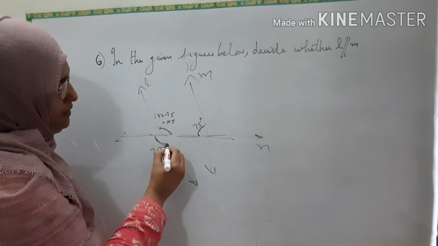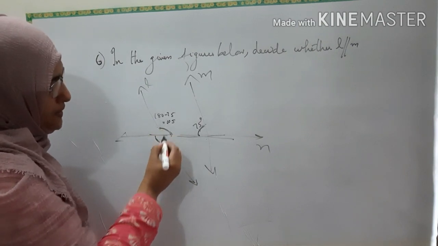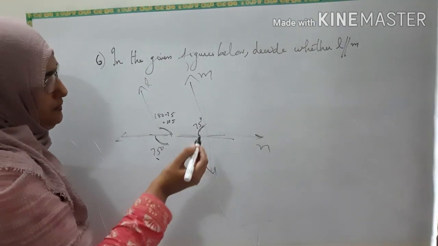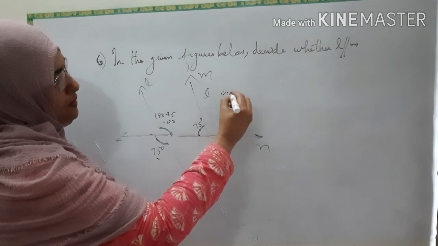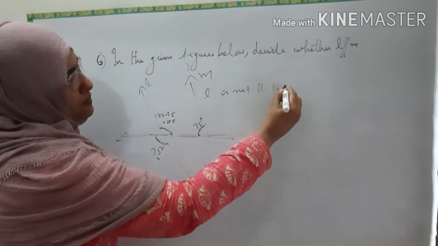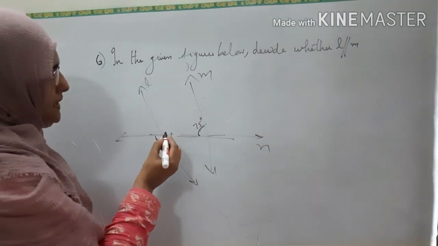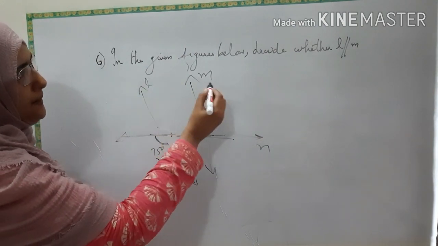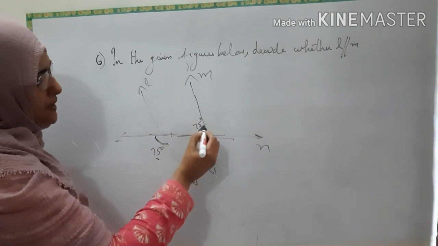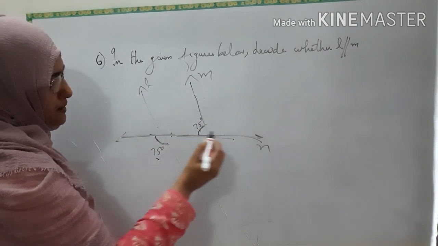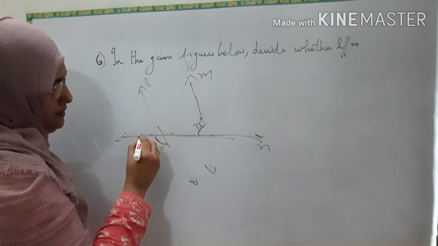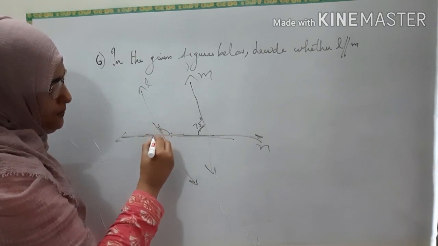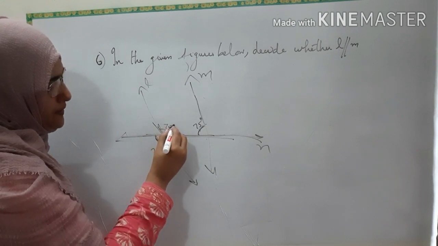So these two are vertically opposite angles. If this is 105, this also should be 105, but that is not correct. So L is not parallel to M. See the next figure. See here, this is the figure given, L and M. You have to decide whether L is parallel to M. And this is the transversal. So you know, here these are vertically opposite angles, isn't it? Intersecting, vertically opposite. So if this is 75, this also will be 75.